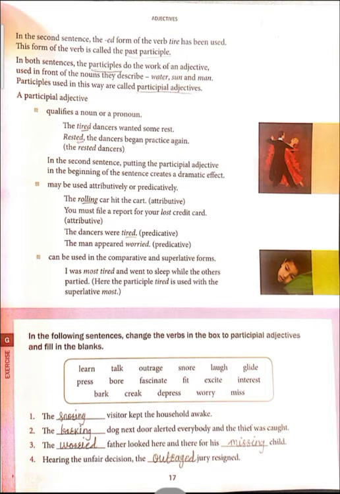For example, the dancers were tired. In this sentence, tired is a past participle and simultaneously it's a predicative also. Why predicative? Because it has come after the verb were. The dancers is a noun, were is a verb, and it has come after the verb, so it's a predicative.